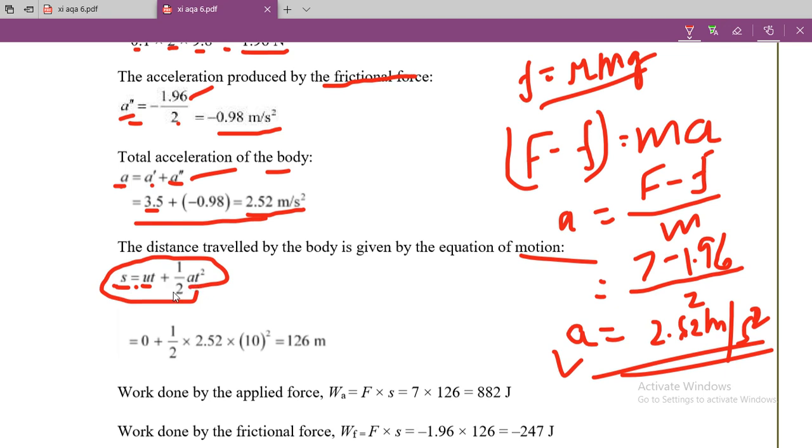So by using this equation, since the initial velocity is 0, S is equal to u t plus 1 by 2 into acceleration 2.52 into the square of time, that is 10 square. So the final answer is 126 meter. So this is the answer, and I hope you understand.